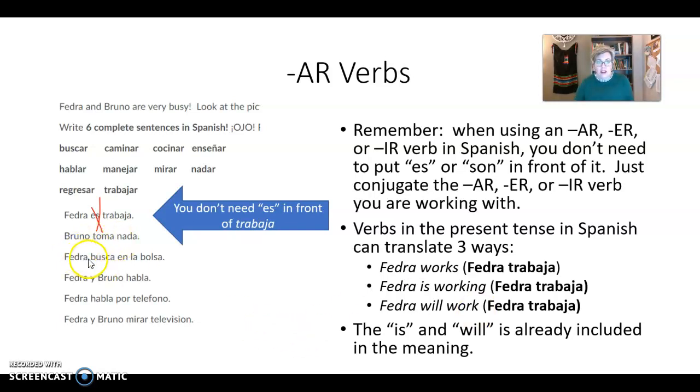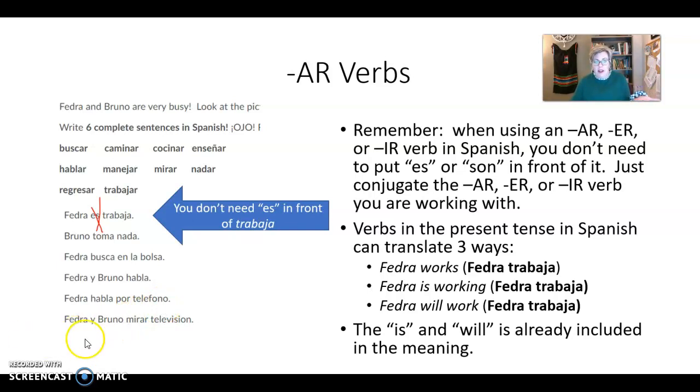See how the other sentences are correct. Fedra busca, we should have a bolígrafo because you got to tell me what she's looking for, because buscar literally translates as to look for, and then you got to give me the object. What is she looking for? Fedra habla por teléfono. Good. Fedra talks on the phone. Fedra is talking on the phone.